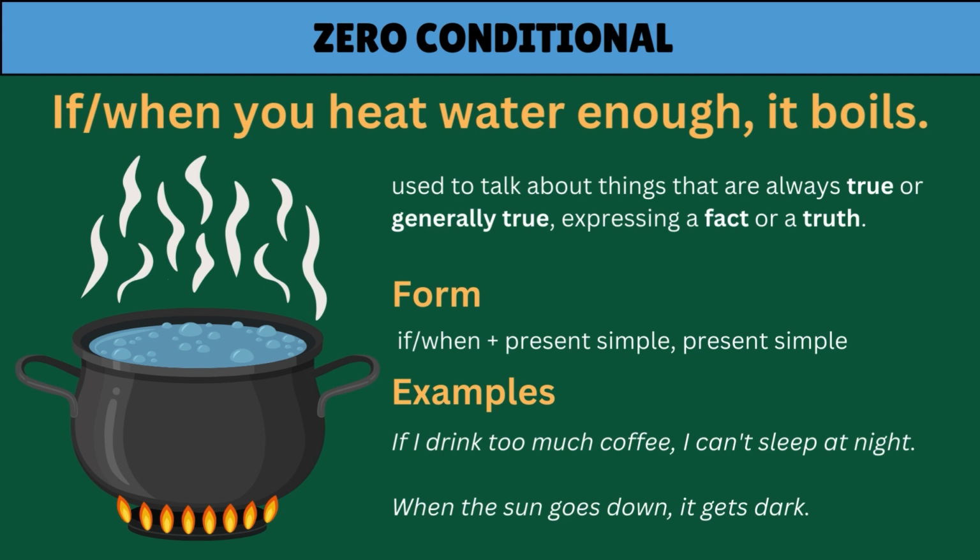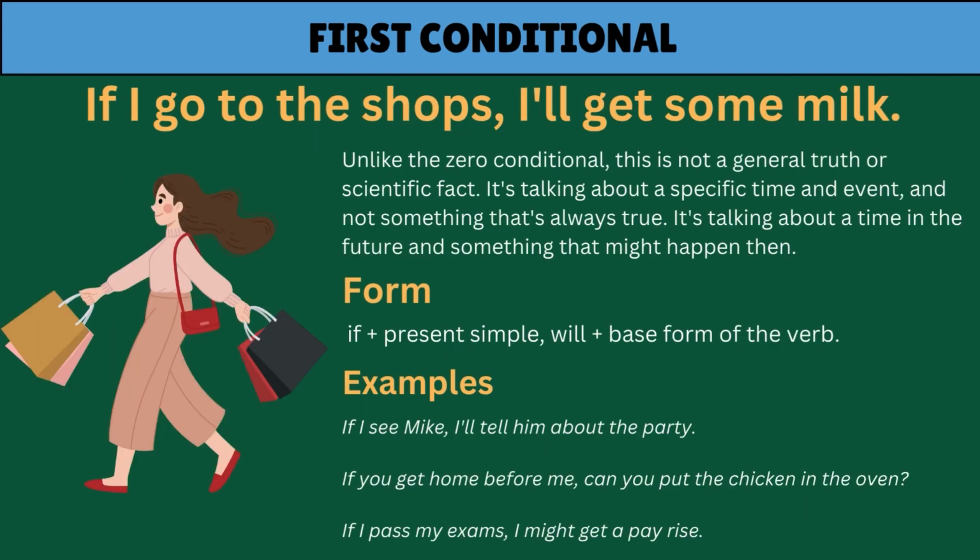For example, if I drink too much coffee, I can't sleep at night. When the sun goes down, it gets dark. If I go to the shops, I'll get some milk. This is an example of a first conditional.